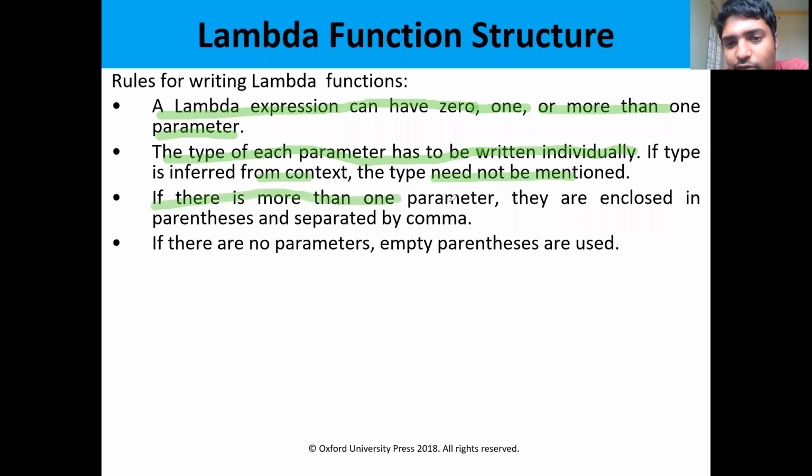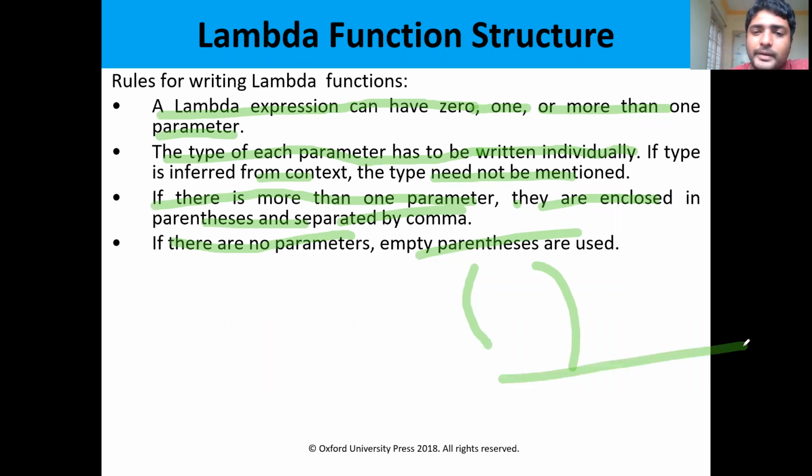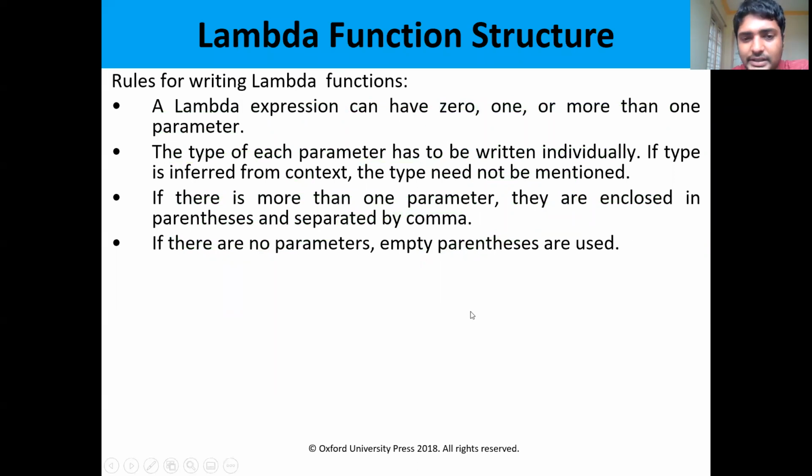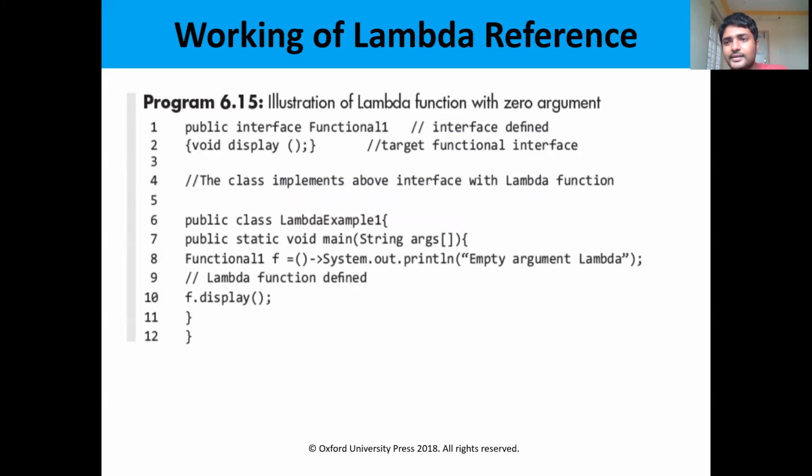Next one: if there is more than one parameter, they are enclosed in parentheses and separated by commas. If you have 5 parameters, they are separated by commas: int a, int b, int c, like that. If there are no parameters, empty parentheses are used. So this is the basic syntax for using lambda functions. So let us execute some programs.